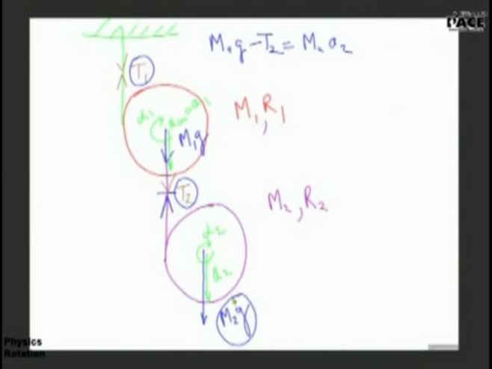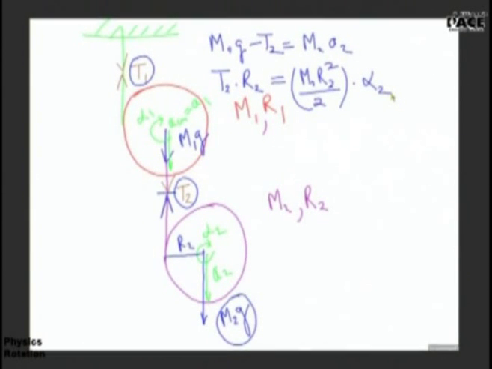I agree. And the torque due to T2 will be tension into perpendicular distance. The perpendicular distance is R2. I agree. Net torque will be given by T2 R2 is equal to I2, which will be M2 R2 square by 2, into alpha 2. Yes, this is correct. I appreciate it.